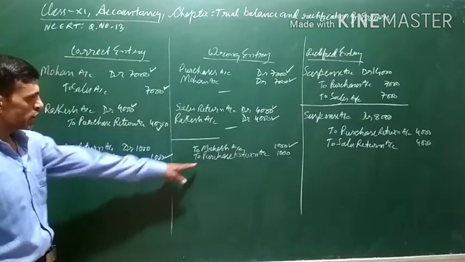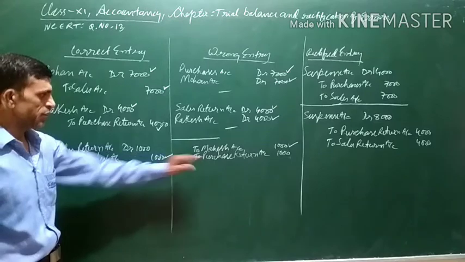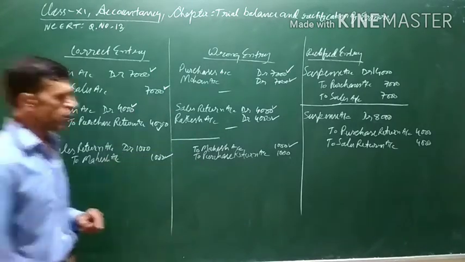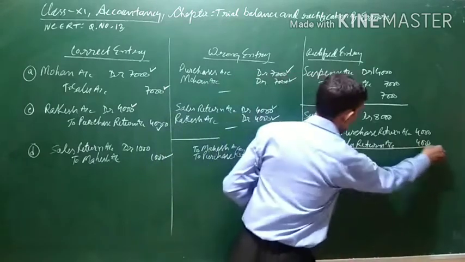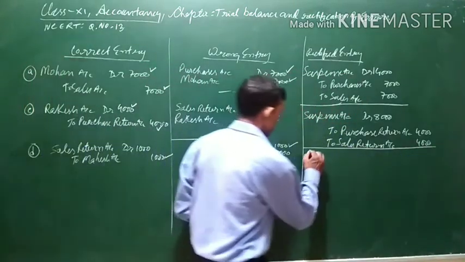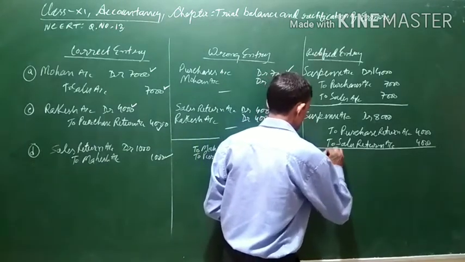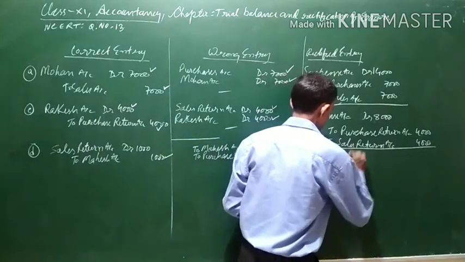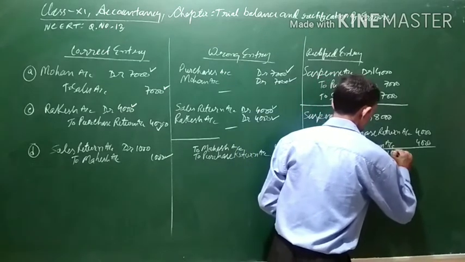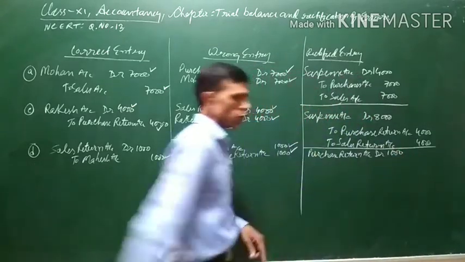Now as you can see, the purchase return has been credited, but there is no need to credit purchase return. So what we have to do? The correction will be, in order to cancel this credit, we will debit purchase return. Purchase return account debit 1000. Now this entry is over.